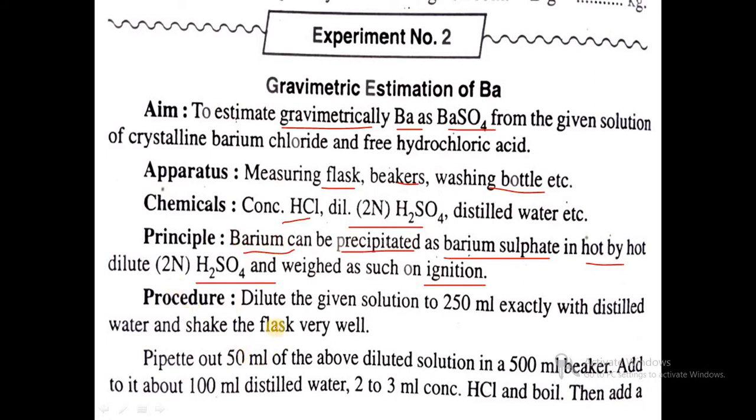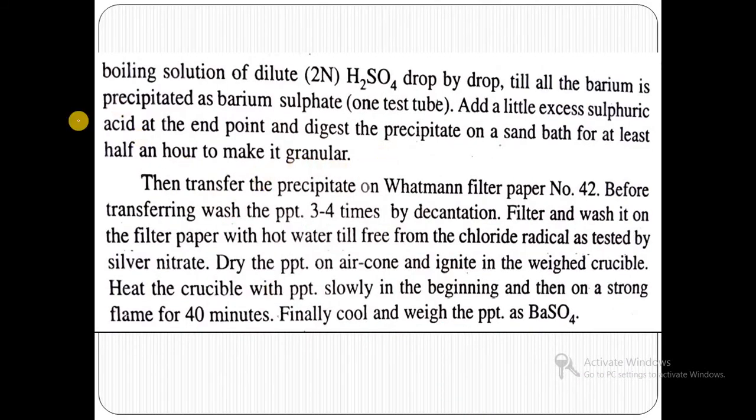The procedure is: dilute the given solution to 50 ml in a volumetric flask. Then we pipette out 50 ml into a 500 ml beaker. Into that we add 100 ml distilled water, then 3 ml HCl, and boil it. Then add warm or boiling 2 normal H2SO4, 2 test tubes. Then we get a white colored precipitate and keep this solution on a sand bath for 30 minutes to settle all the precipitate at the bottom, that is called digestion.